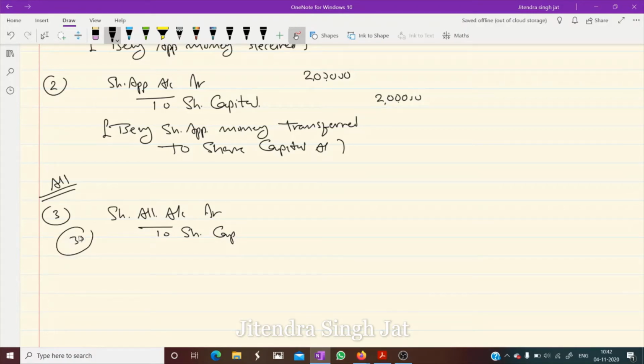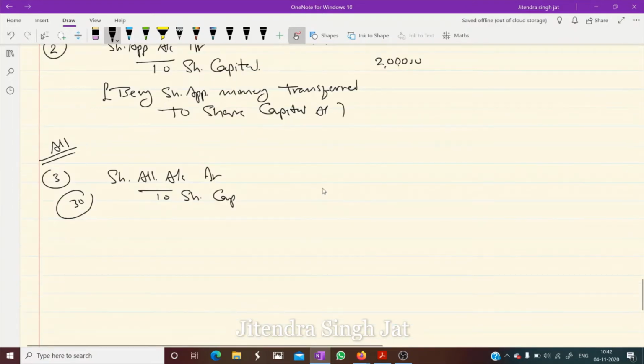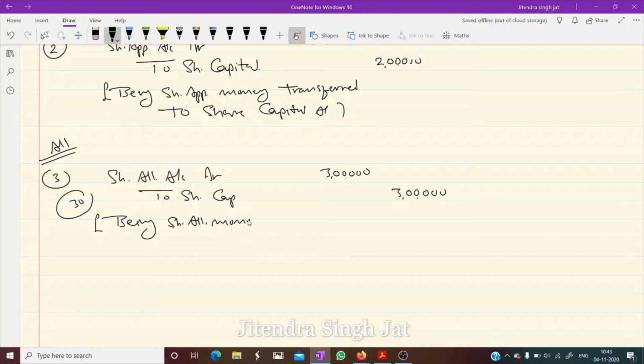So 30 into 10,000 will be 3 lakh. Being share allotment money is due.